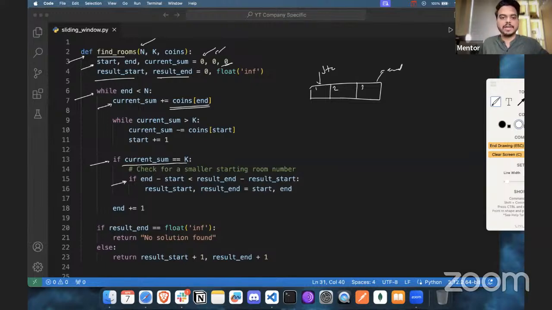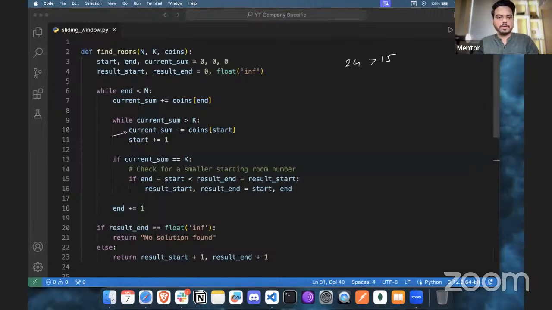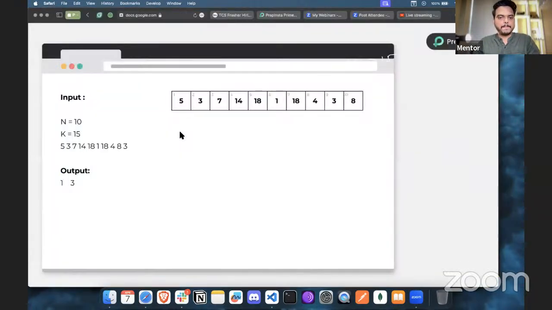In that case, let's say we do not find the value, the k value is not equal. Then we see if the current sum is greater than the value of k. One example that we have seen, 24 was greater than 15 based on the input values that we had. So that time we have to take one step back. I'll just go back to this part, so it makes it easier to explain here.